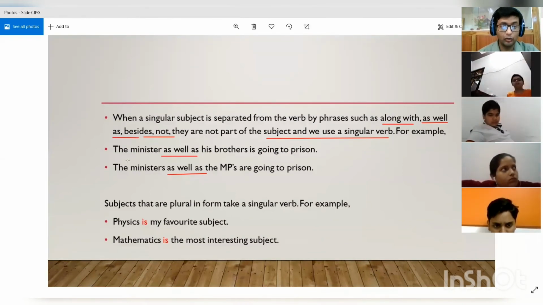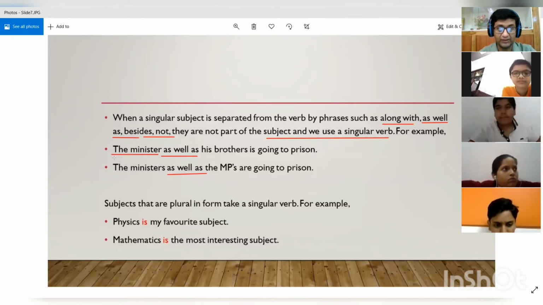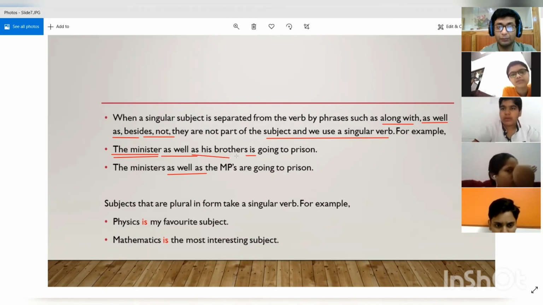All right. So in this case, we look at the subject that is present at the beginning. The rule is different for as well as. The subject at the beginning of the sentence determines the verb at the end. For example, over here, the minister is present at the beginning and it is joined with as well as his brothers.